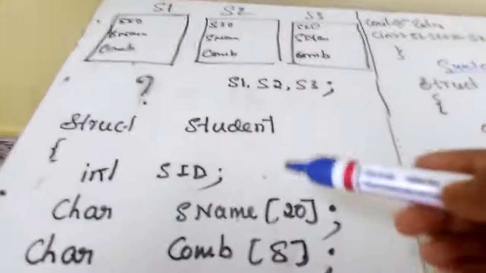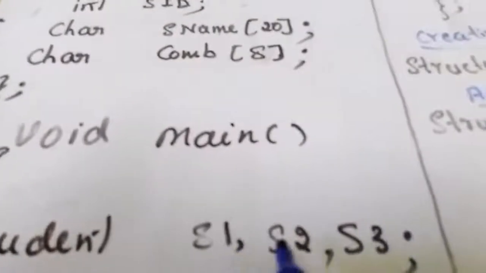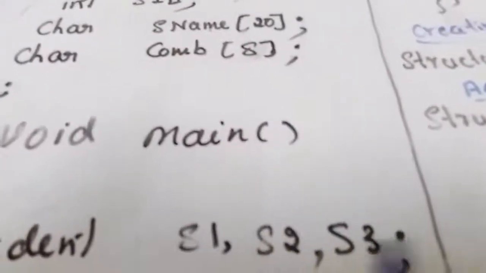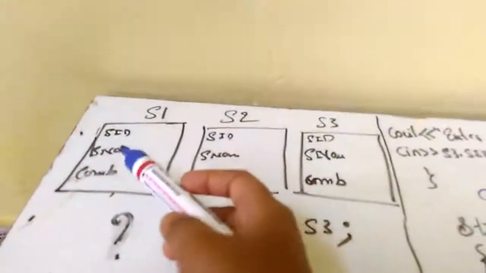Student is the data type we have just created, so we know the data type now. Student is the data type, and S1, S2, S3 are the variables. S1, S2, S3 represent the 3 students. Actually, I have to write this memory allocation after this statement. To make you understand easily, I first wrote the memory allocation, then we can decide the data type, isn't it? Whenever you write the declaration statement, memory gets allocated. After allocation of memory, we have to access the members of these variables: student ID, student name and combination.